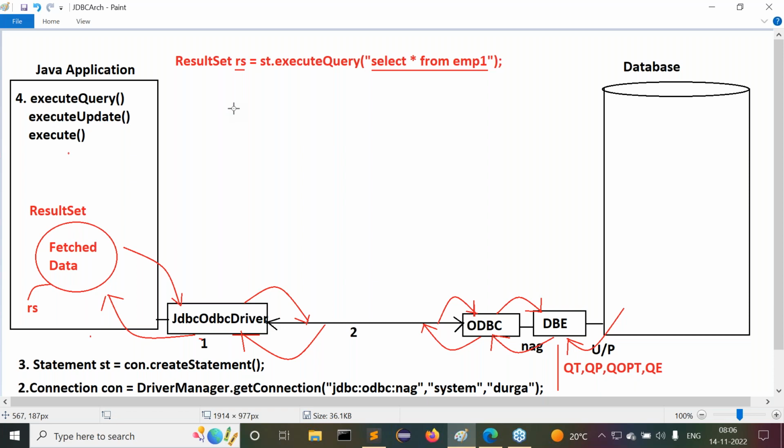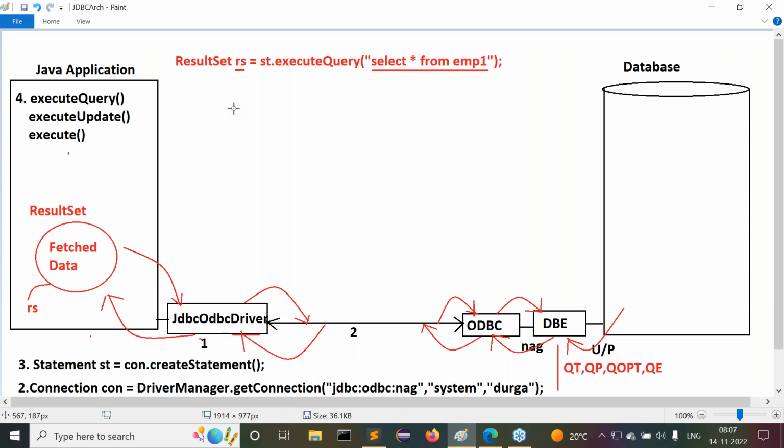Up to now, what we have to concentrate on is getting the result set object only. How to read data from the result set object, in the practicals I will explain, where some methods are available. If you understand those methods, we are able to read the data from the result set. But now we have to understand whether the execute query method is returning a result set object or not. Up to that only, we have to understand clearly. Are all of you getting clarity up to this point now? Right guys, that's fine.